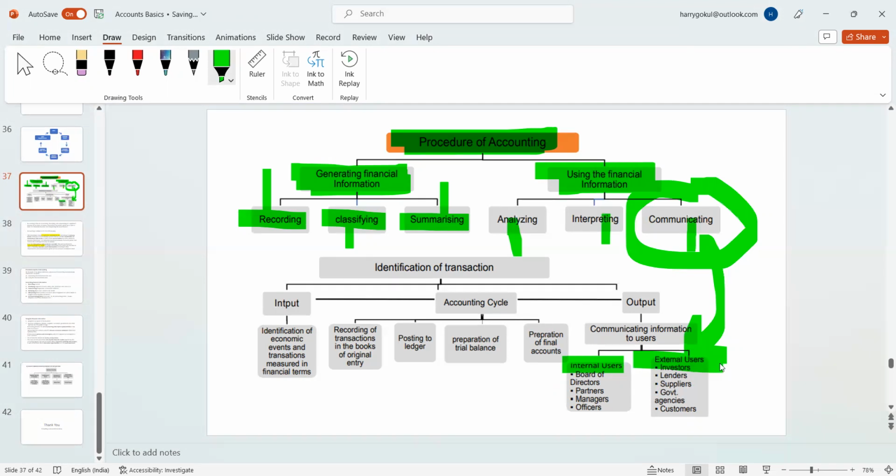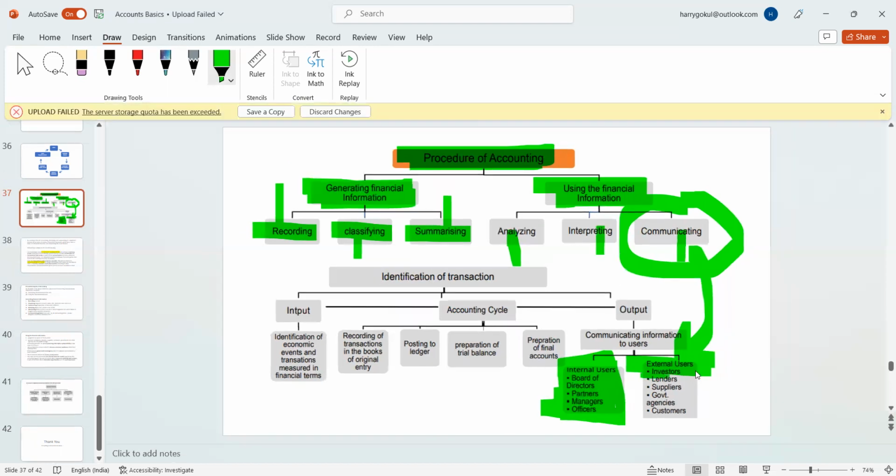There are two types of users, internal and external. It's also in the assignment. I'm explaining the users in detail. The internal users are the board of directors, if it is a company, and partners, if it is a partnership concern, or even for other things you can call them partners, and managers and officers in the organization, who come under the classification of internal users.